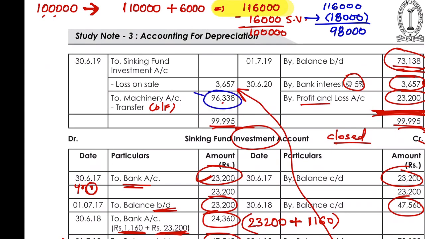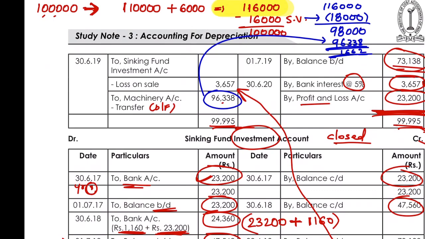And how much have I transferred from the sinking fund investment? I have transferred rupees 96,338. So again, in the sale of machinery, there is a loss. There is a loss of 98,000 minus 96,338, that is 1,662, in selling the machinery.